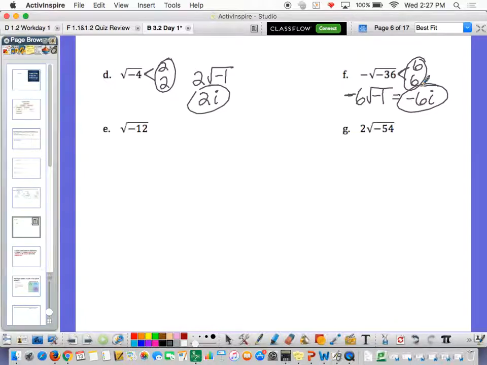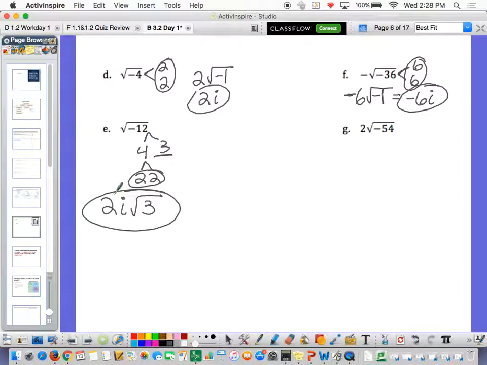Okay. E. E is the square root of negative 12. 12 breaks down into 4 and 3, or 6 and 2. It doesn't matter how you break them down. You'll end up with the same thing. 4 breaks down into 2 and 2. Circle that. So we pull out a 2. I'm also going to take out the negative as an I. I hope by now we can do that. And then what's left underneath the square root is the 3. No, there it is. Okay.